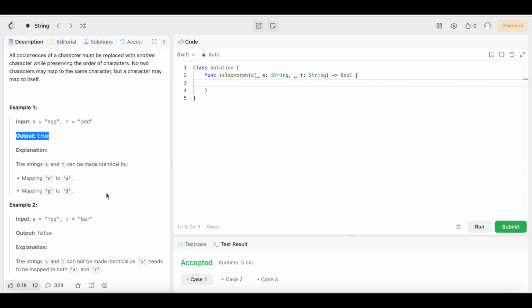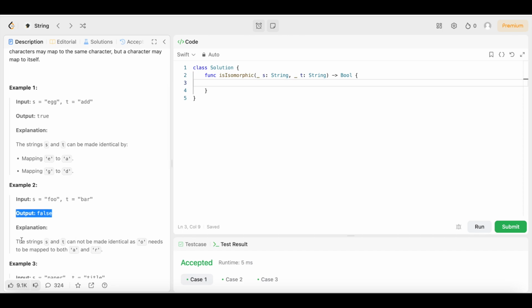So let's look at example 2 because it's a little different. In example 2, we have S equals foo, and T equals bar. This output is false because the explanation says the strings S and T cannot be made identical, as O needs to be mapped to both A and R.